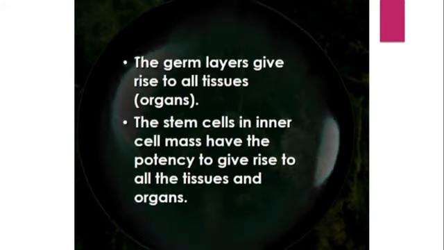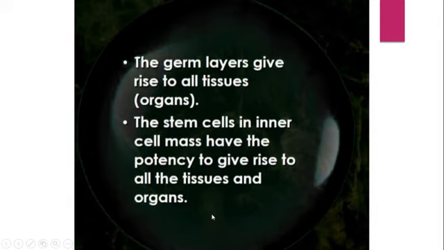So we already discussed that there will be germ layer formation, right? From the germ layers, all the tissues and all the organs will be developed. So germ layers give rise to all tissues, which in turn develop into the organs, right? And there are some basic cells, which are called stem cells, in the inner cell mass, right? These cells are actually called stem cells. These stem cells have the potency, the capability, to give rise to all tissues and organs, right?